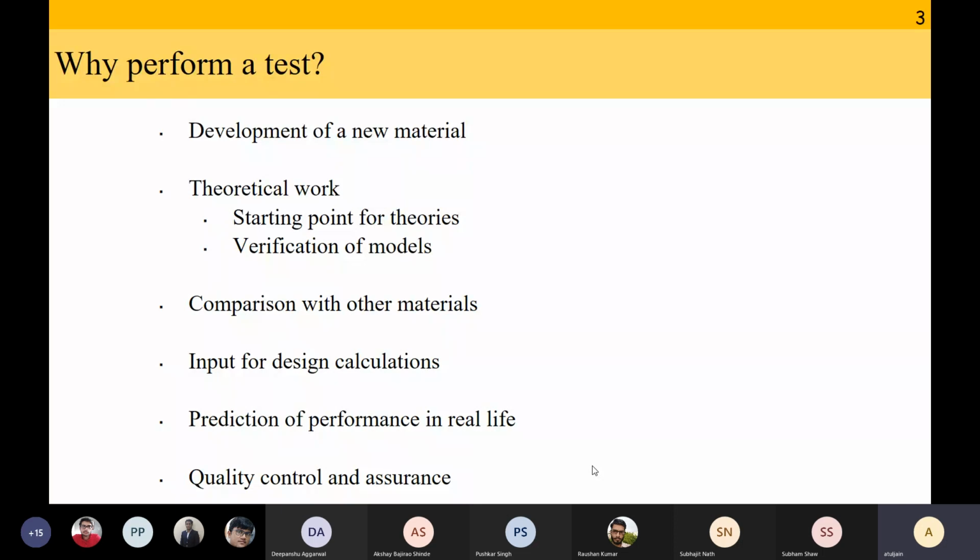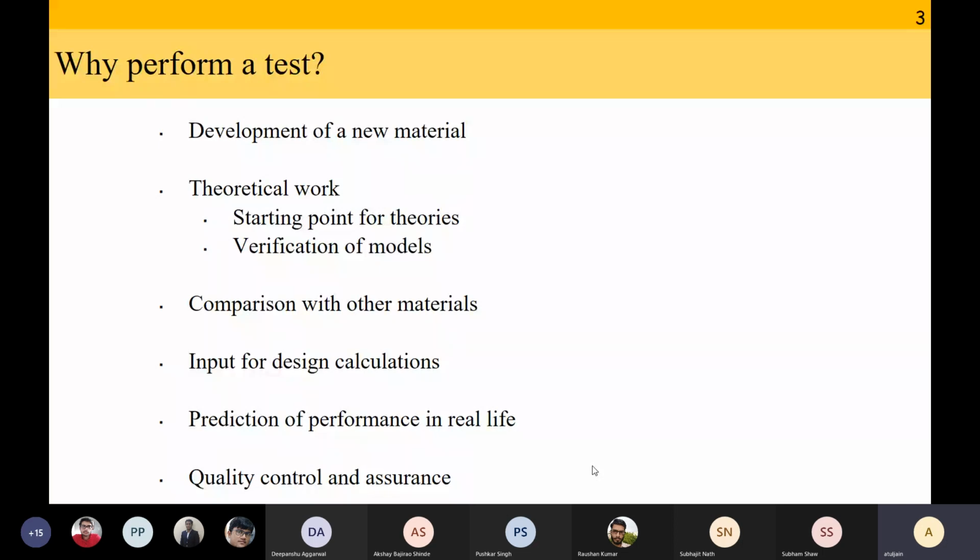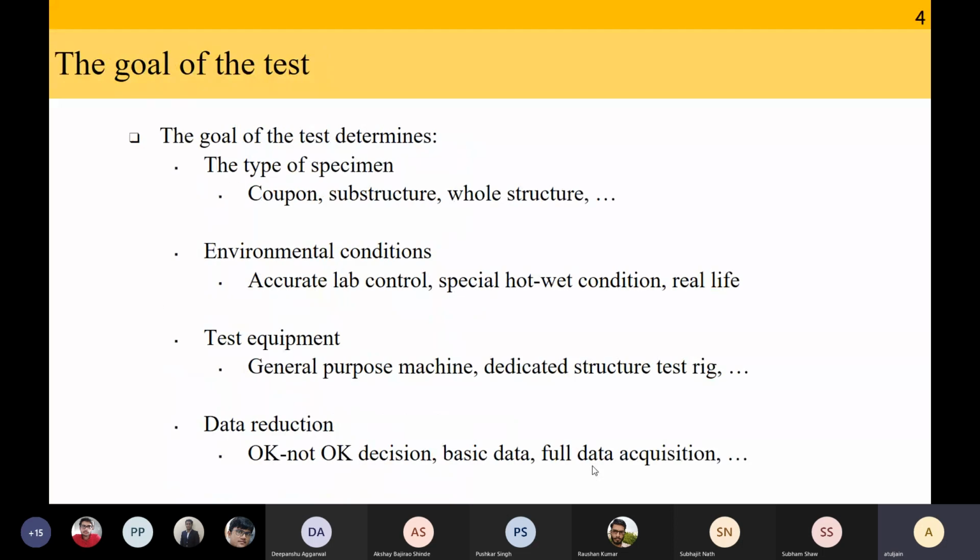Okay, so these are some of the reasons why we perform a test. There can be other reasons also, but this gives you a fair idea of the wide reasons why we are doing a test. Now, once we know why we are doing a test, the next question is the goal of the test. So these are the different goals of the test. We want to develop a new material, we want to do theoretical work, we want to compare with other materials, etc. Once the goal of the test is determined, you have to decide what type of specimen you are looking for. Are you doing coupon level tests, or a substructure test, or the whole structure test?